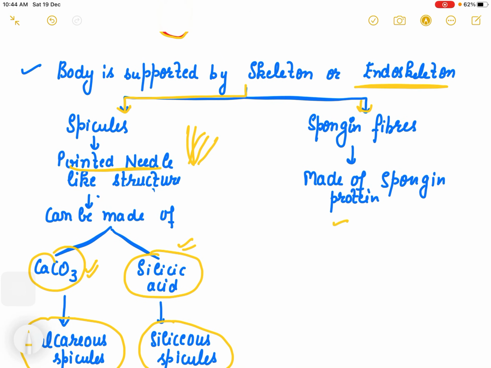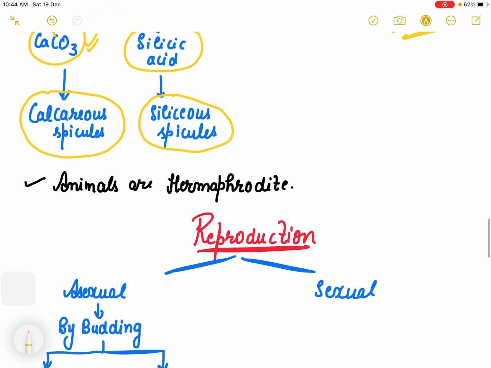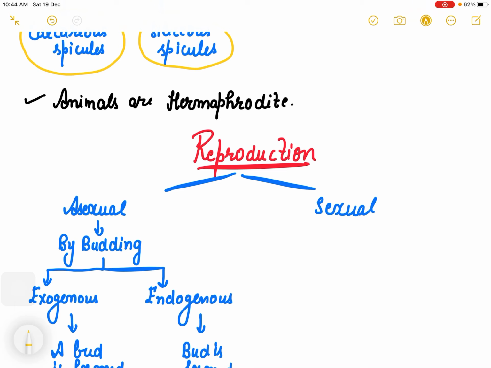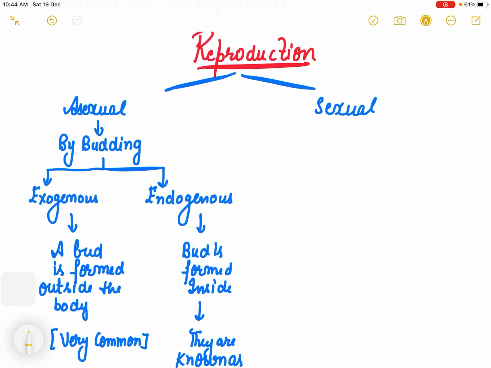The fibers are thread like structures, and they are made up of a protein which is known as spongin protein. Animals are hermaphrodite, meaning both male and female sex organs are present together. If we talk about reproduction, asexual reproduction is observed, and sexual reproduction is also observed. Asexual reproduction is by budding.